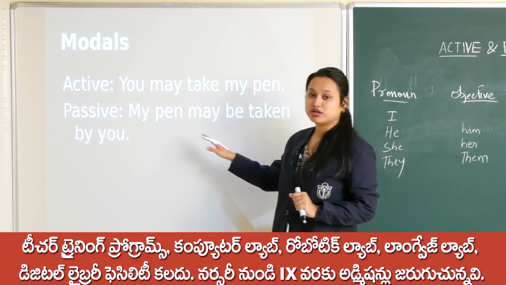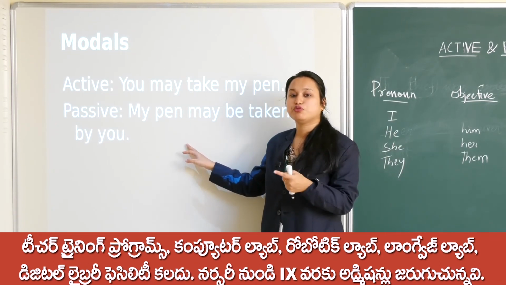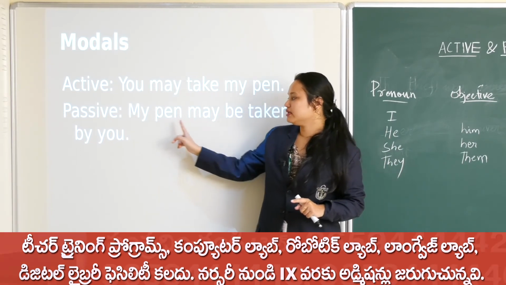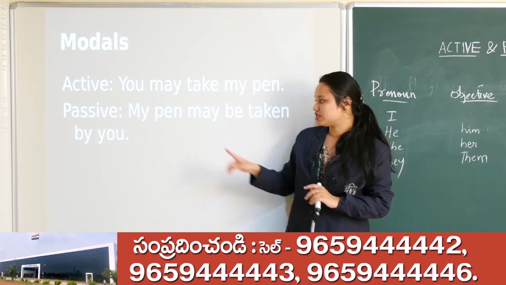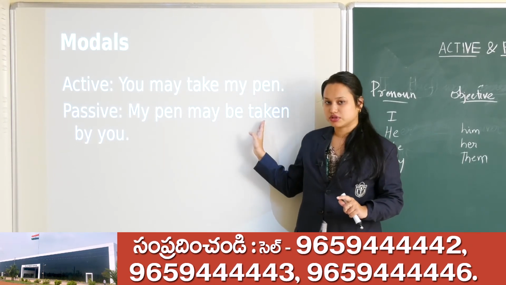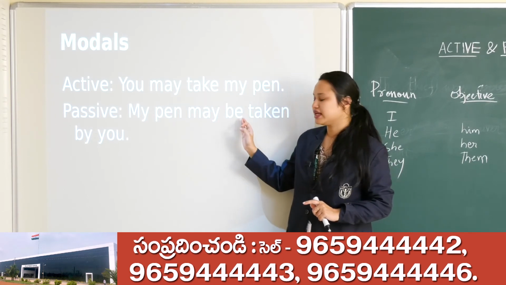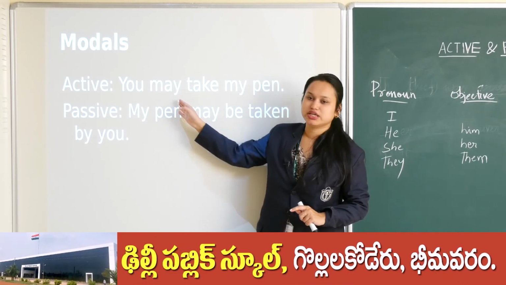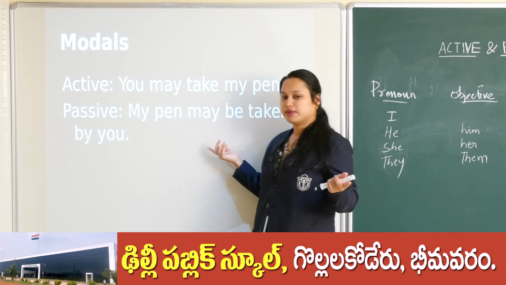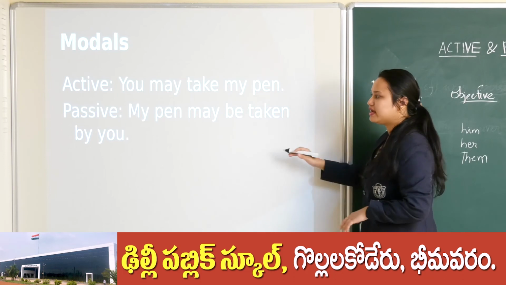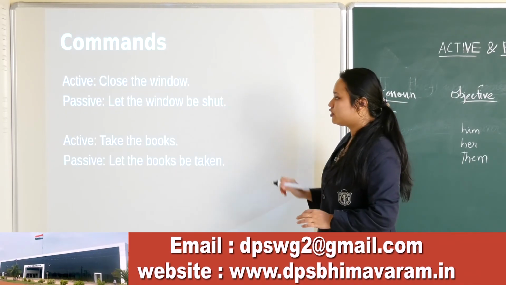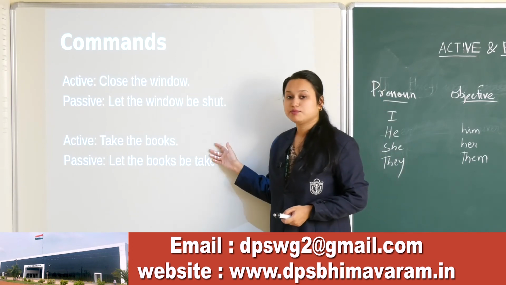Modals. When modals are there, I told you we have to add one be to it. "You may take my pen" becomes "My pen may be taken by you." See, we are adding be after it, and the rest of the rules are the same with modals, right? So only we have to add one be. If it is could here, you have to add could be, should be, may be, like that. We add one be, and the rest, exchanging and all things, remains the same for modals.